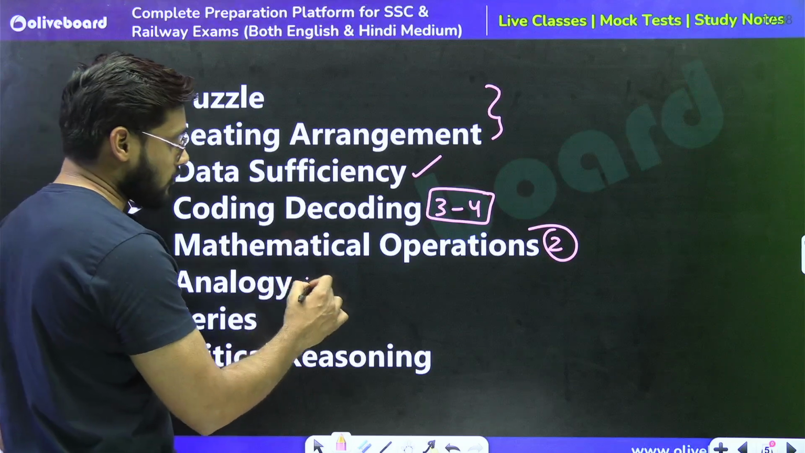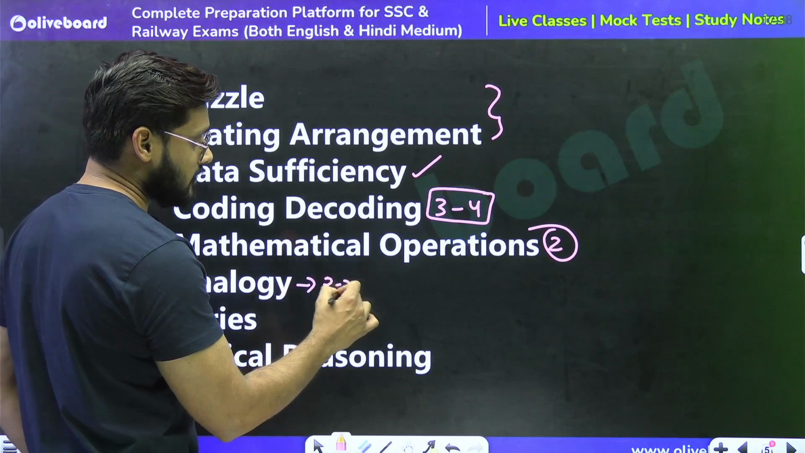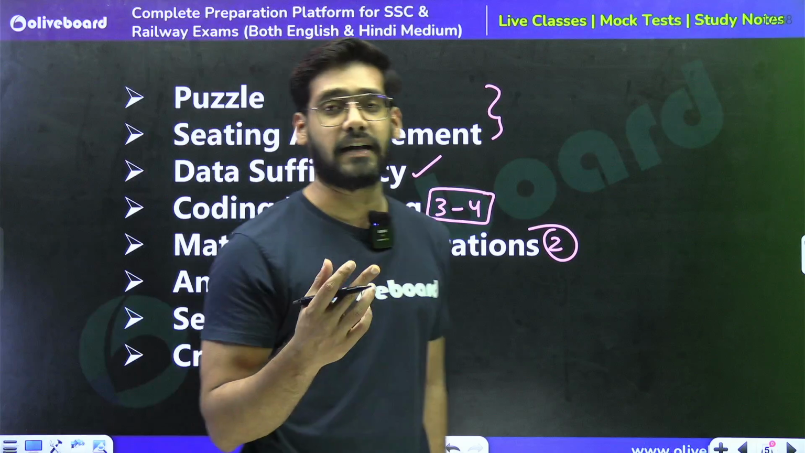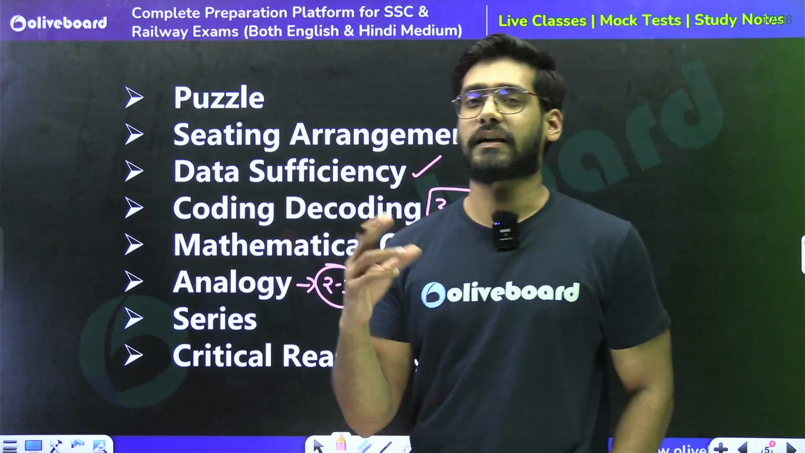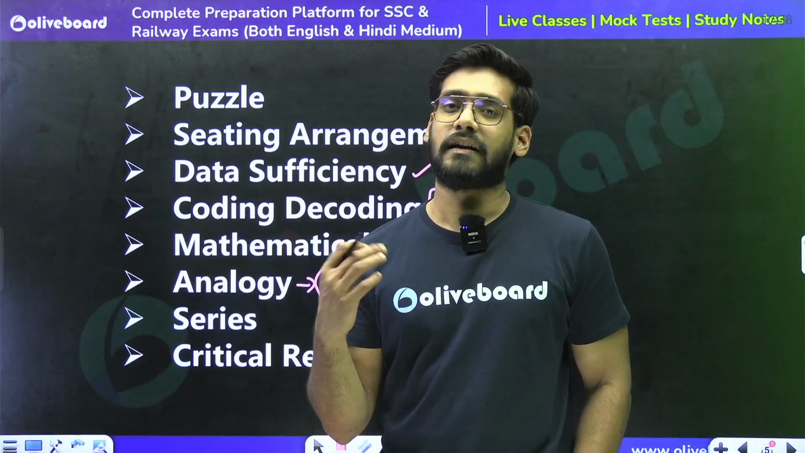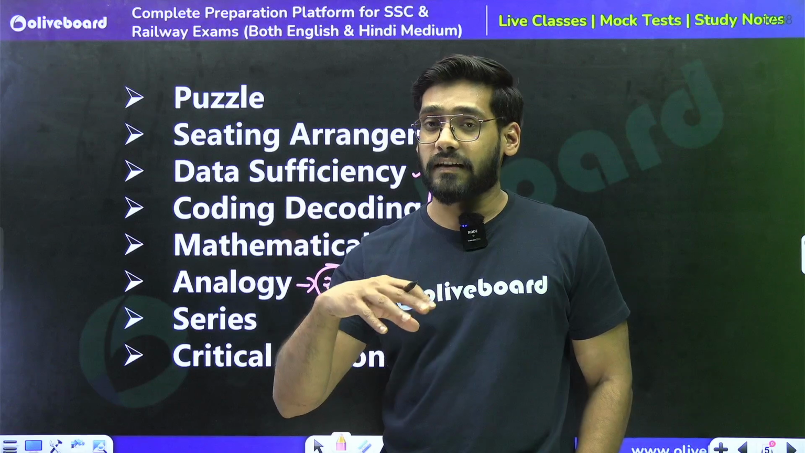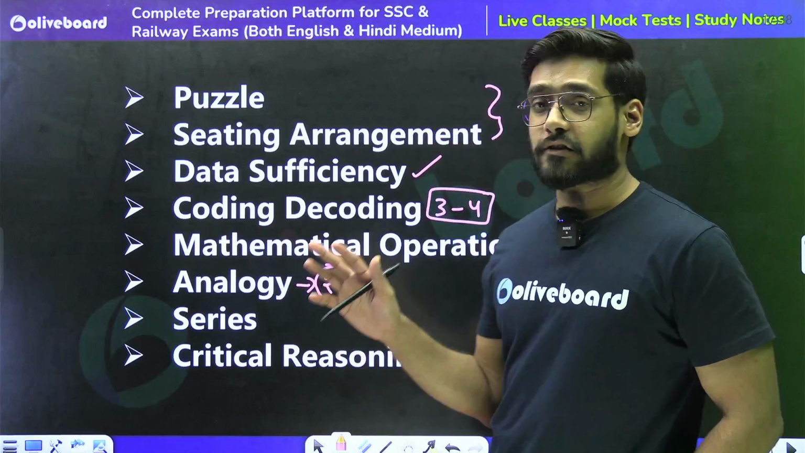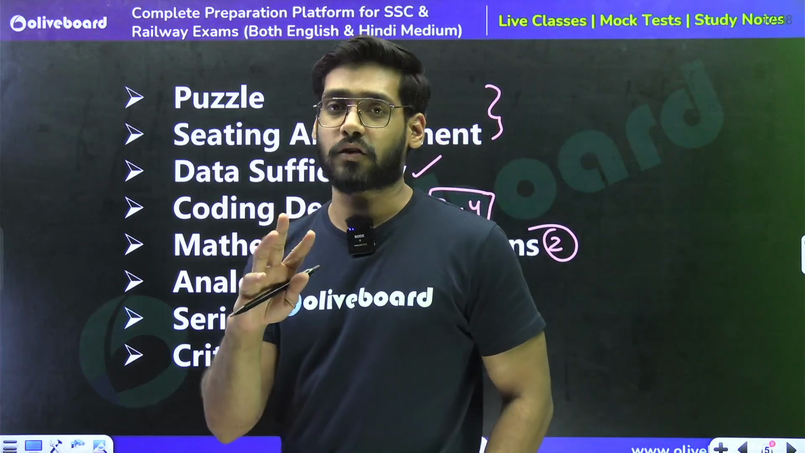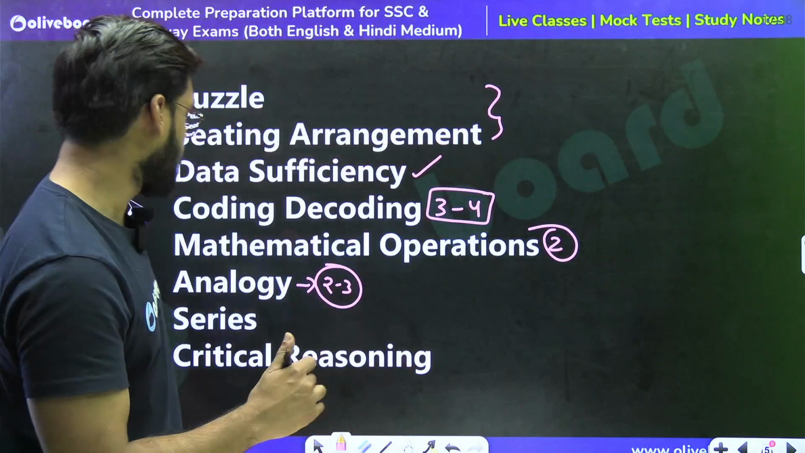Analogy is also important. That can be asked in a weightage of 2 to 3 questions. Analogy includes different sections, that is letter analogy, number analogy, image analogy, and the GK and GS based analogy. So analogy is also important. That can be seen for 2 or 3 marks in the mains examination.